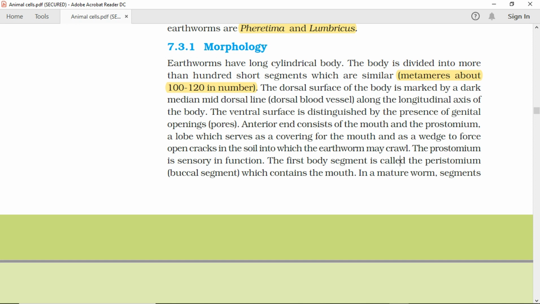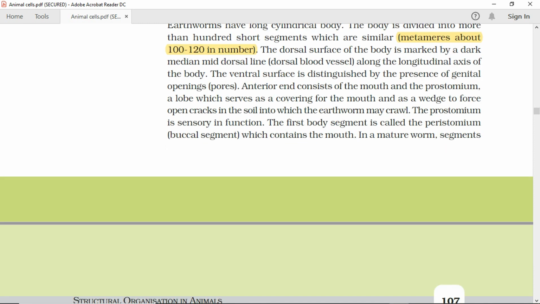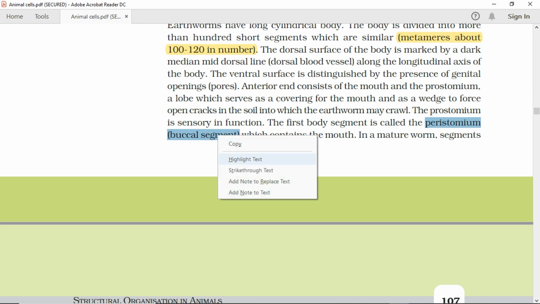Anterior end consists of the mouth and the prostomium, a lobe which serves as a covering for the mouth and as a wedge to force open cracks in the soil into which the earthworm may crawl. The prostomium is sensory in function. The first body segment is called the peristomium (buccal segment), which contains the mouth.